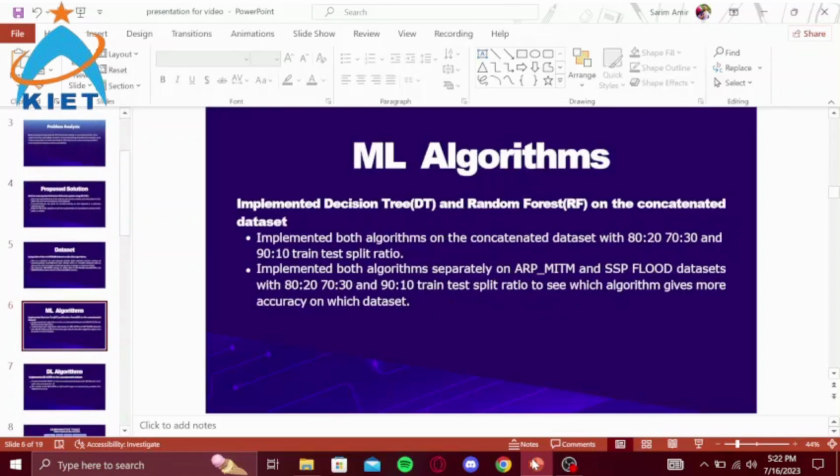In machine learning, we implemented 2 algorithms, that were random forest and decision tree. We implemented both of these algorithms on a concatenated dataset and on different datasets individually to find out which algorithm performs well on which dataset, with different train test split ratios, that were 80-20, 70-30 and 90-10.